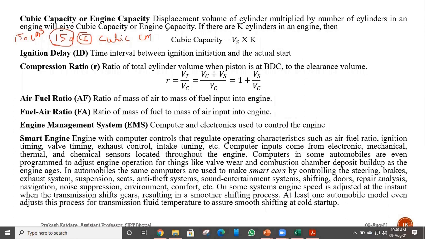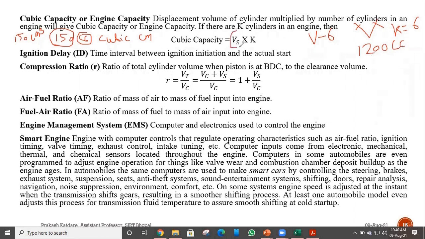If we are talking about a multi-cylinder engine, we are using different cylinders. For example, say we have a V6 engine. V6 means we have this engine in V shape, and the total number of cylinders is equal to 6. Suppose for this particular engine, the cubic capacity is given as 1200 cc.